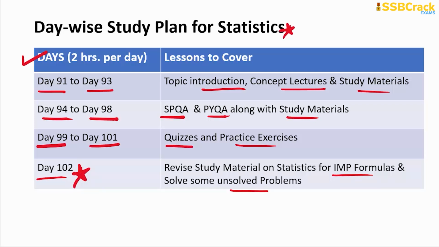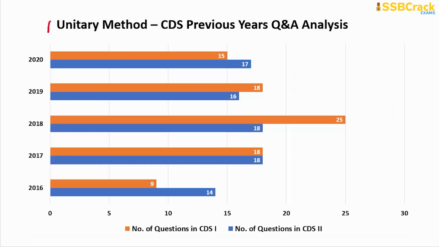So the next topic now is the group topic, that is named unitary method. Now let me tell you, this unitary method comprises all the smaller topics like percentage till average. All those topics are nothing but business mathematics oriented topics. So those are all inclusive in the unitary method.